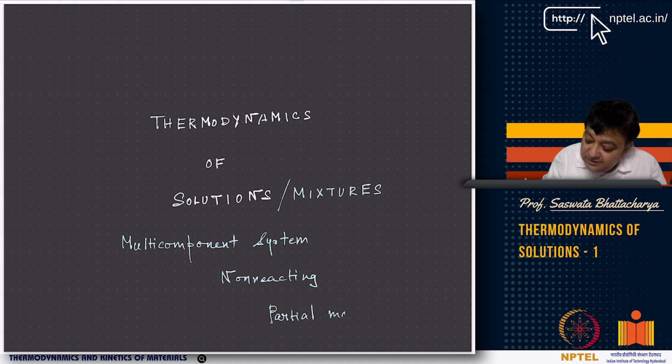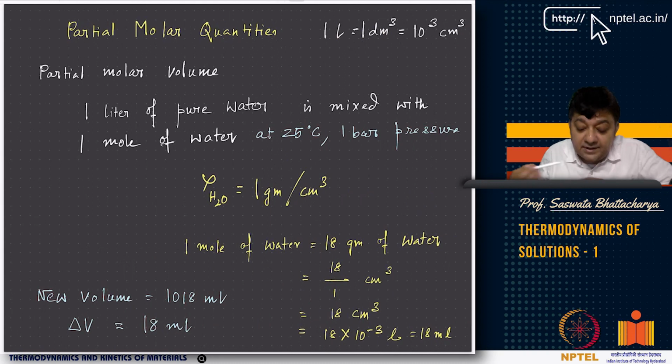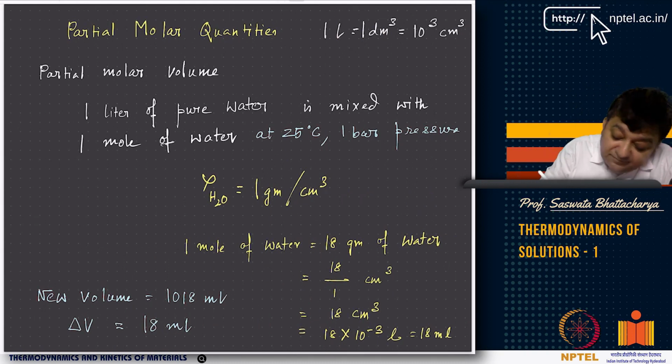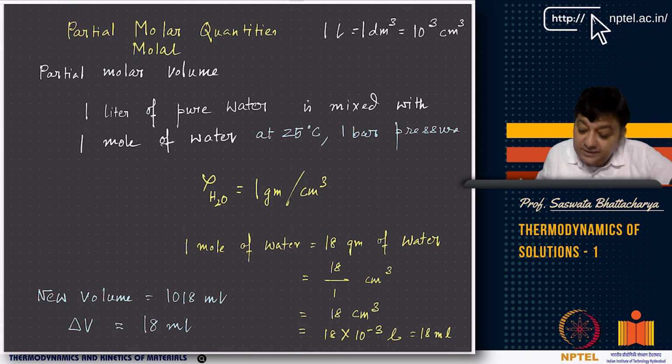Some books like DeHoff's book call it partial molal. In DeHoff's book, instead of molar, it is written as molal quantity, partial molal quantity.